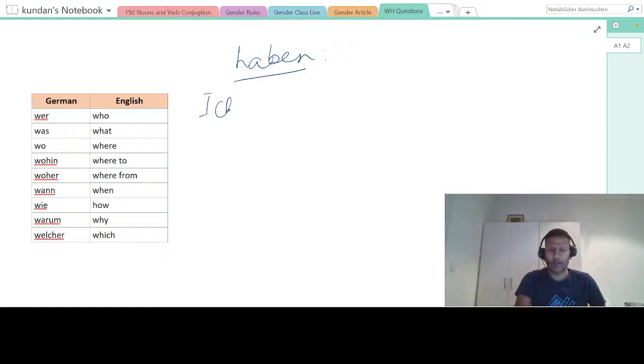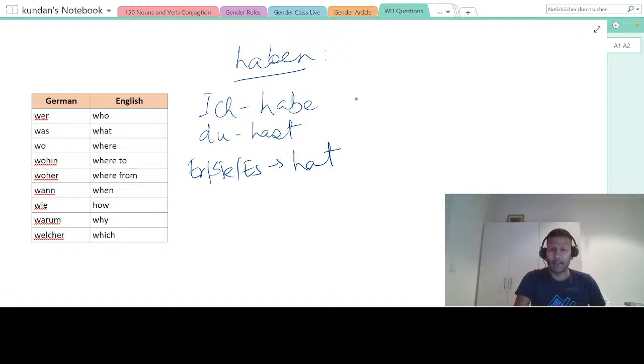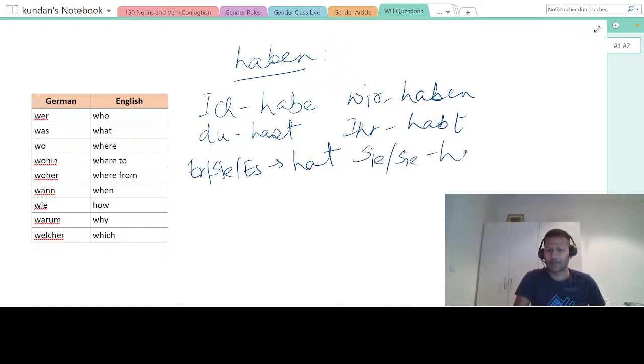We already know this, but we will do the conjugation a little quickly so that you can form sentences. Ich habe, du hast, er, sie, es hat, and then wir haben, ihr habt, and Sie also haben.